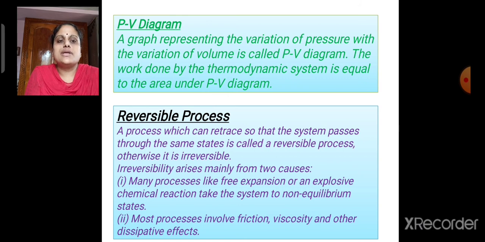Irreversibility arises mainly from two causes. That is, many processes like free expansion or an explosive chemical reaction take the system to non-equilibrium states. And in most processes, dissipative forces such as friction, viscosity, etc. cannot be eliminated.